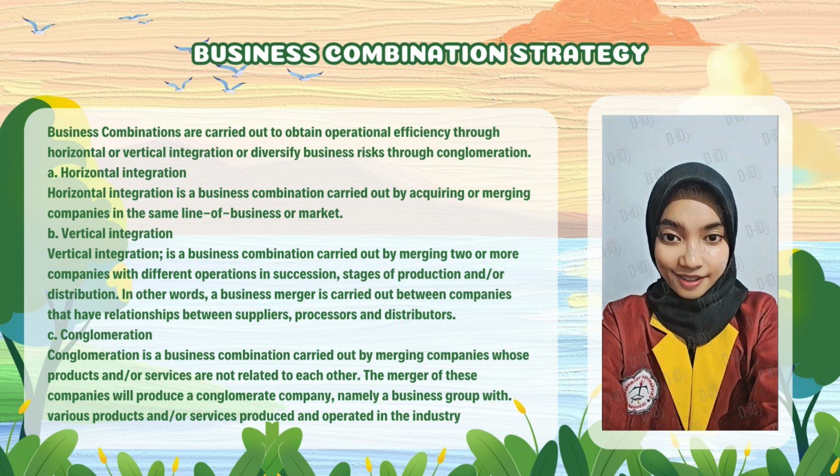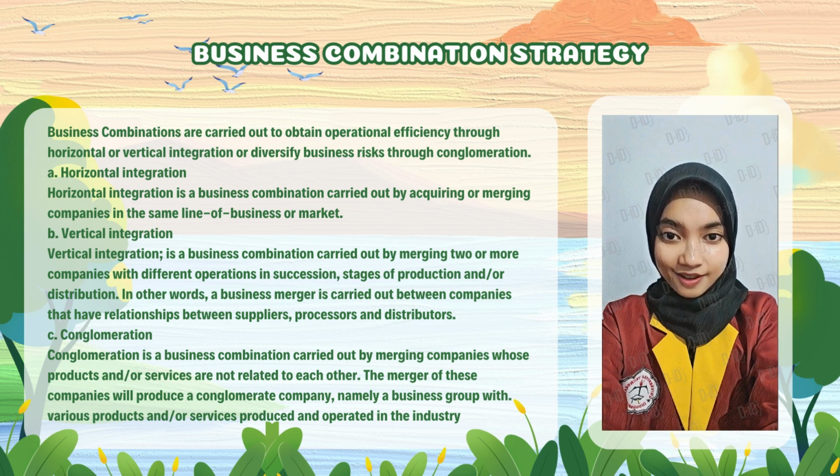A. Horizontal integration. Horizontal integration is a business combination carried out by acquiring or merging companies in the same line of business or market. For example, an instant noodle company that acquires a soy sauce, or snack food manufacturer whose raw materials use similar raw materials.